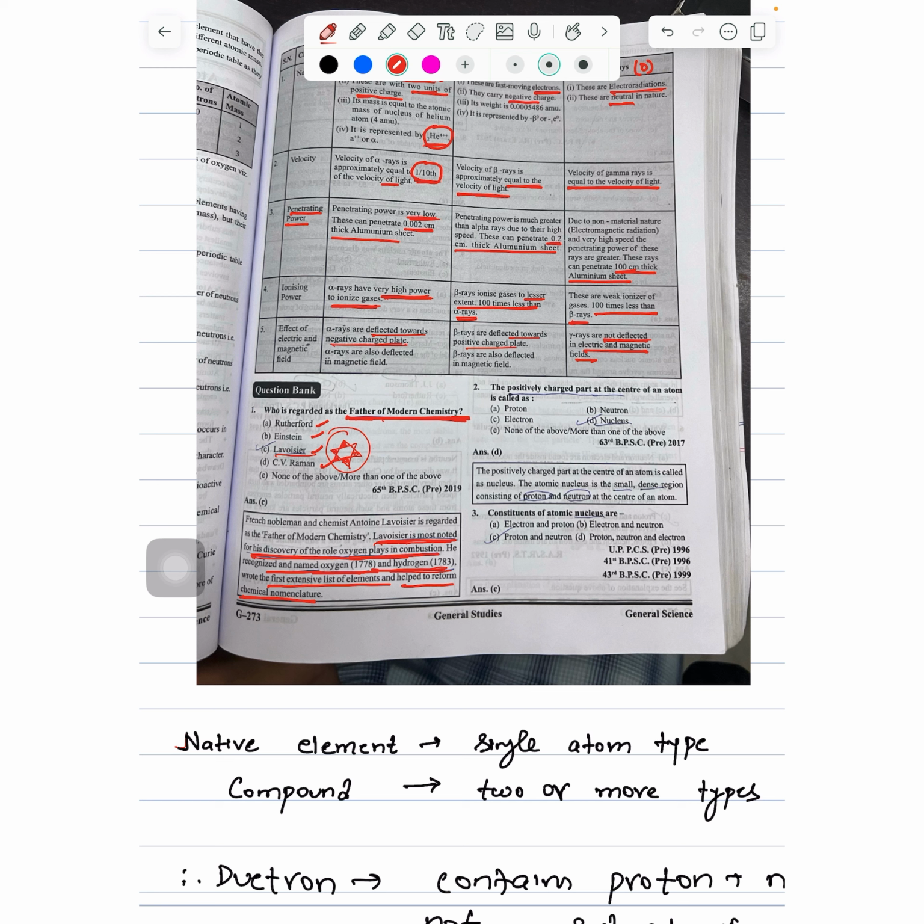So you can see that this question was asked in the 65th BPSC pre-exam. So this becomes important because in science, previous year questions are often repeated. So the question is, who is the father of modern chemistry? The answer will be Lavoisier, and what he did was that he understood the role of oxygen in combustion. He identified and named oxygen and hydrogen. He wrote an extensive list of elements and helped to reform chemical nomenclature.